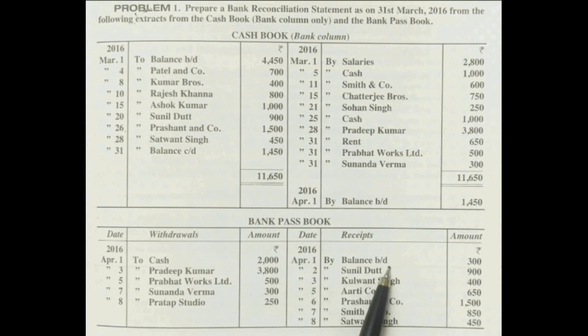In the passbook credit side, he has given some parties' names. On the second date, Sunil Dutt, 900 rupees. Similarly, Kunwant Singh, Aarti and Company, Prashant and Company, Smith and Company, Satwant Singh. What is the meaning of this? Their checks, the bank collected and deposited on these dates. Suppose on 2nd April 2016, Sunil Dutt 900 rupees. What is the meaning of this?